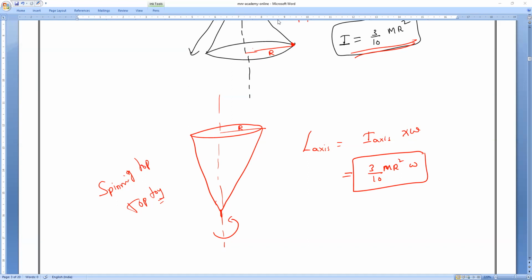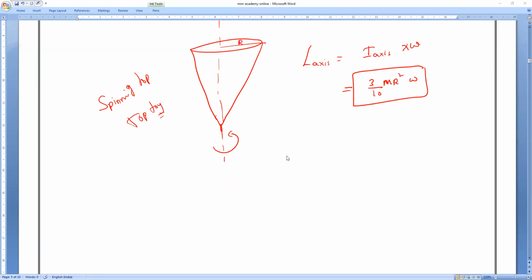We'll go to the next one. Let us take now... you should tell me, I'm not asking, you have to tell me. So now instead of the axis of rotation passing through the center of mass, it is passing through this cross at the end. So now find what is the angular momentum and tell me fast.